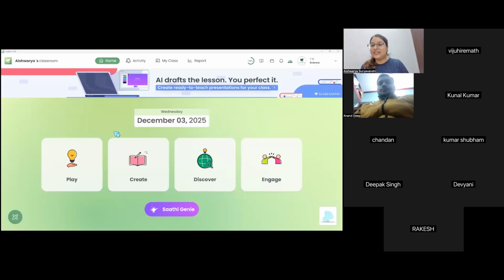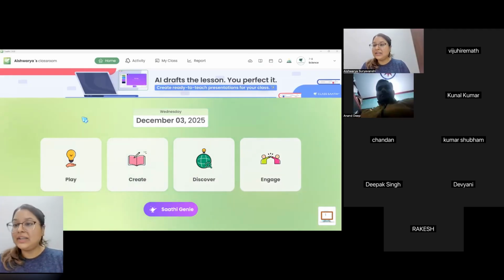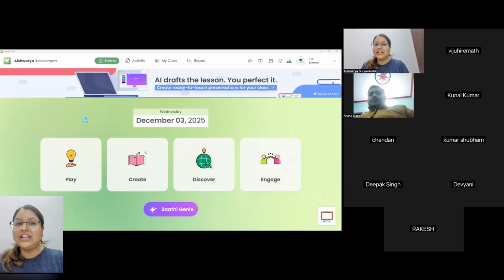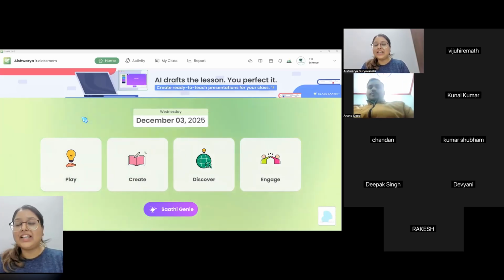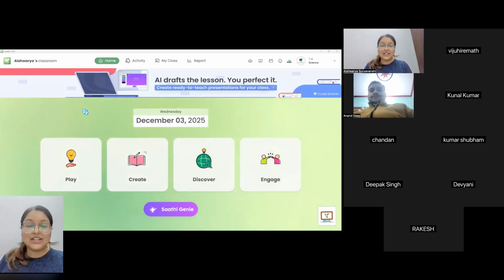So teachers, remember that we always had this question in our mind. Classati, we are making a lot of quizzes, we are making a lot of worksheets and all. We are not able to use these worksheets in our actual exam. Can we create an exam paper in Classati? Now, yes, we can do that.